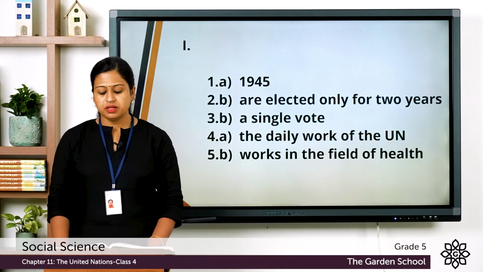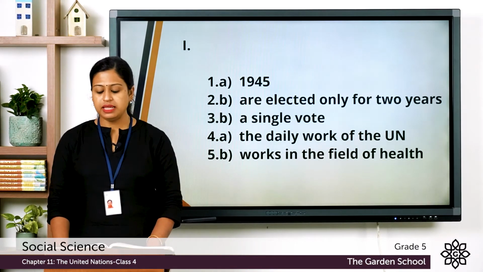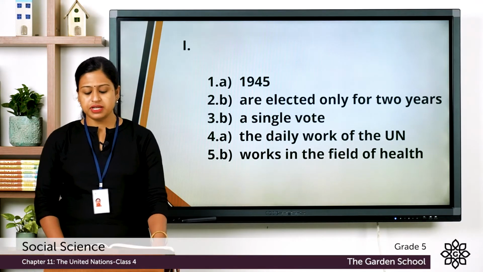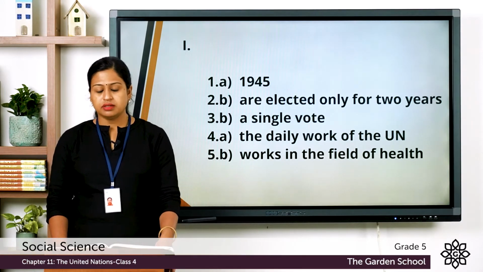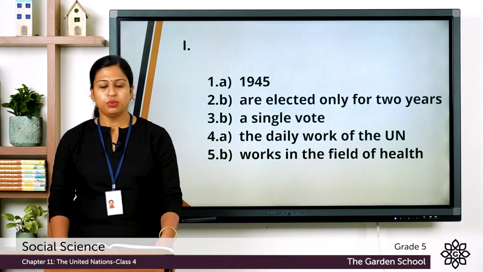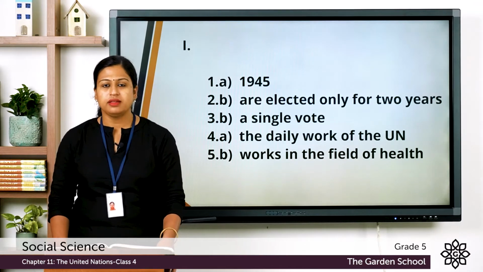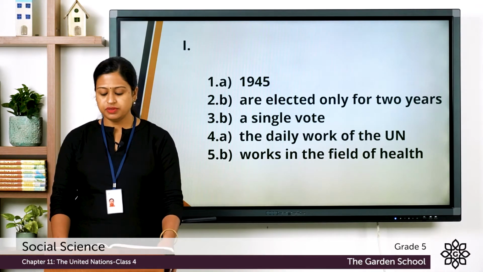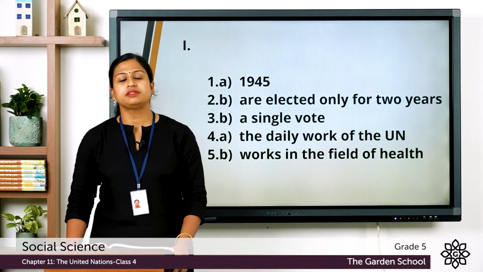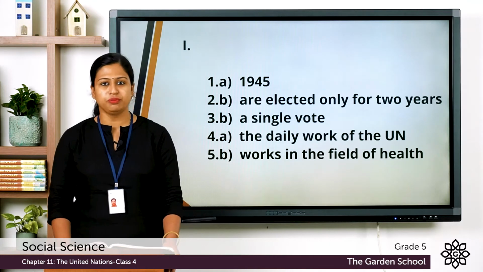Third question, each member of the UN in the General Assembly has, B is the correct one, a single vote. Fourth one, the Secretariat carries out, the correct option is A, the daily work of the UN. And the fifth one, the World Health Organization, the correct answer is B, works in the field of health. So you have to write all this exercise in your notebook.